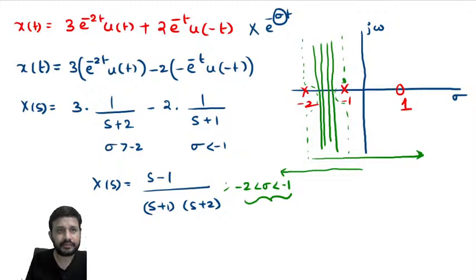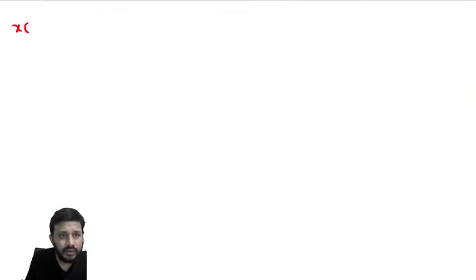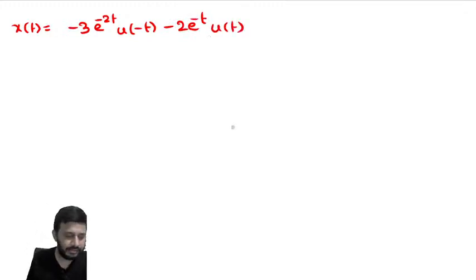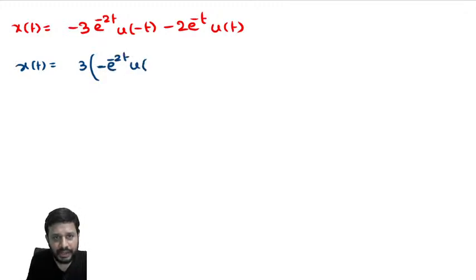After this, one more: minus 3 e power minus 2t u of minus t minus 2 e power minus t u of t. I want the Laplace transform for this signal. So how are you going to find it? u of minus t is there, no? In the first signal you have u of minus t. So try to arrange like this: this is minus e power minus 2t u of minus t minus 2 times e power minus t u of t.